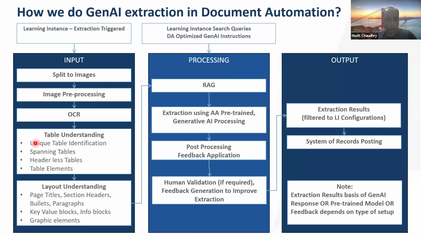The biggest heavy lifting that our models do in terms of document analysis is that we understand what the tables are, what the different types of tables are. We understand what the different layouts are, and within the different layouts, what the different sections are. We provide that information when we send it to the vision models for extraction, and the accuracy and results we typically get on the basis of that context is far superior to what you would normally get.